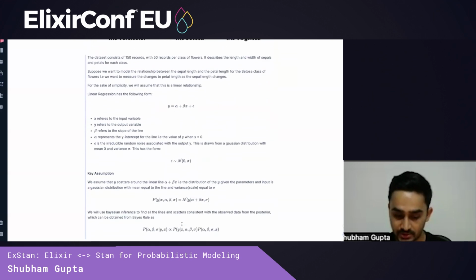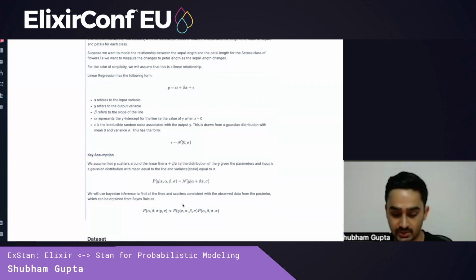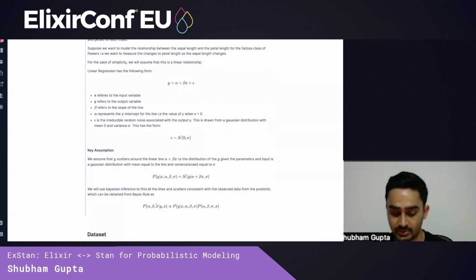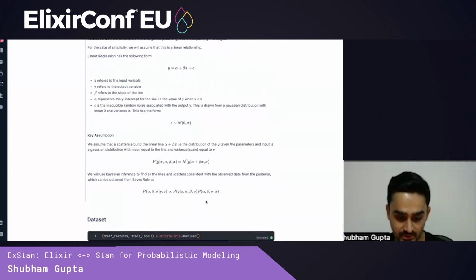The key assumption here is that y scatters around the linear line alpha plus beta x, meaning the distribution of y given the parameters and the input is a Gaussian distribution with mean equal to this line and variance equal to sigma, as represented here. And what we can do is use Bayesian inference to find all lines and scatters consistent with the observed data to obtain the parameters we are interested in, meaning the parameters alpha, beta, and sigma given x and y can be obtained using the Bayes rule we've seen earlier.